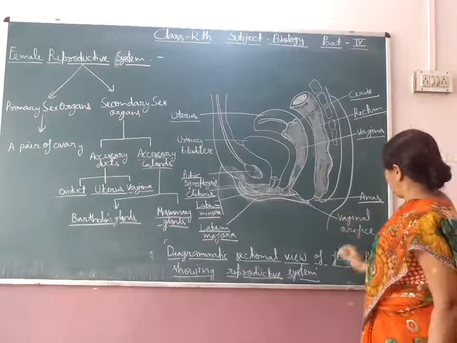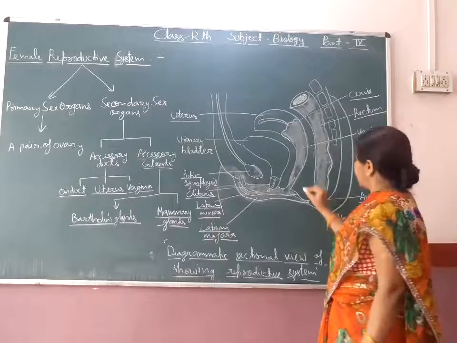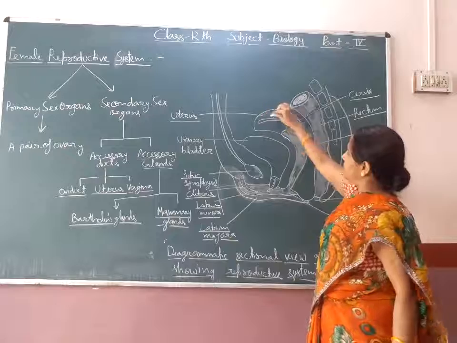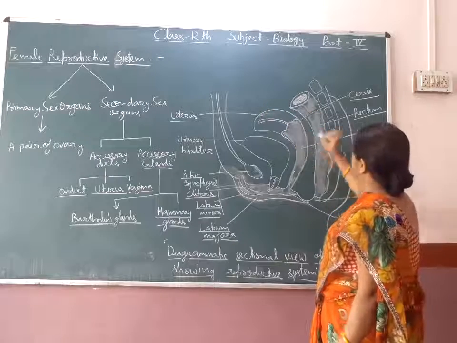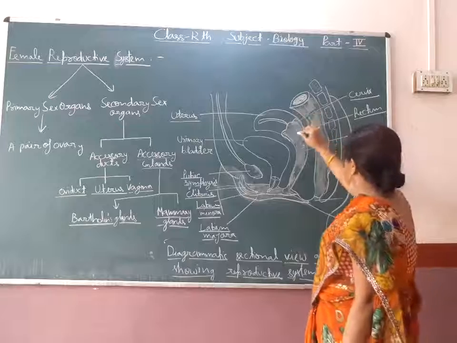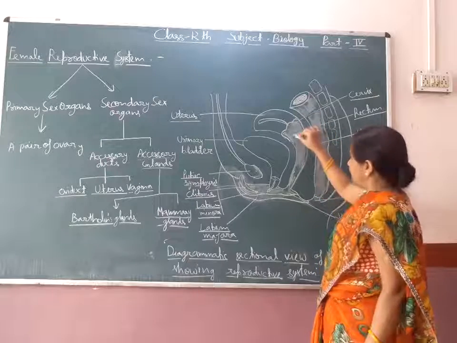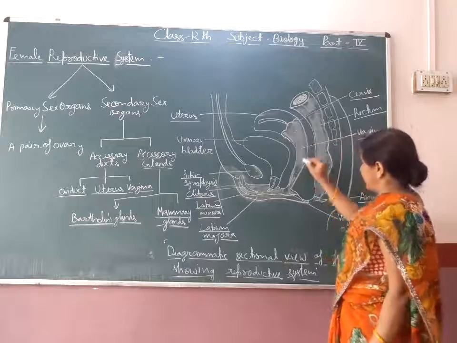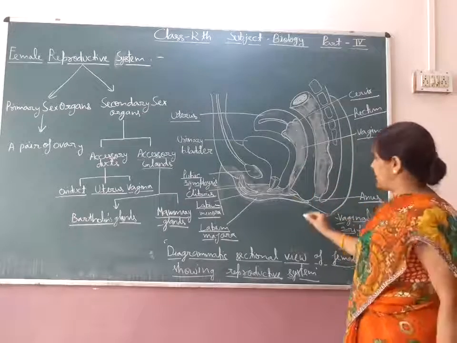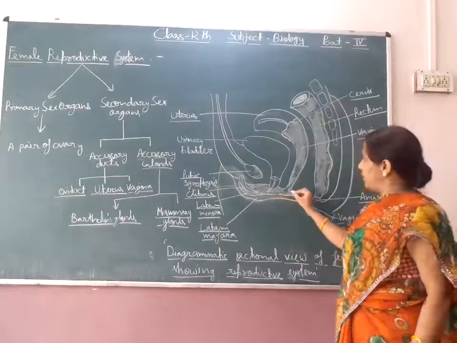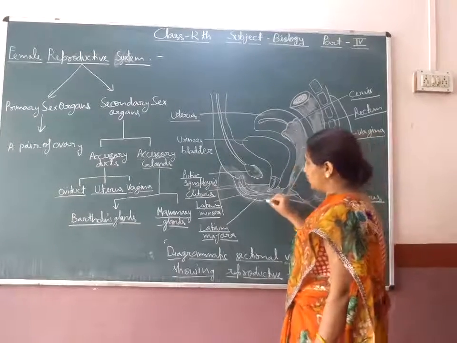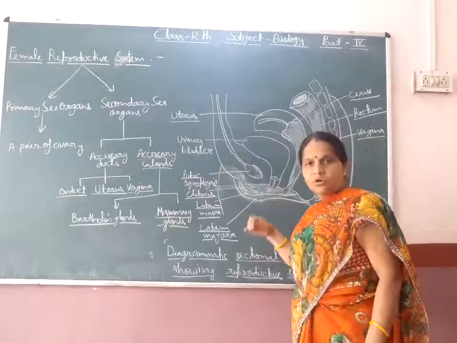All of you know this. After the uterus, a structure is present which is known as the cervix. It is the opening of the uterus. It opens into the vagina. Then the vagina opens into the vaginal orifice to the outside of the body. Like the urinary bladder, it also opens to the outside.